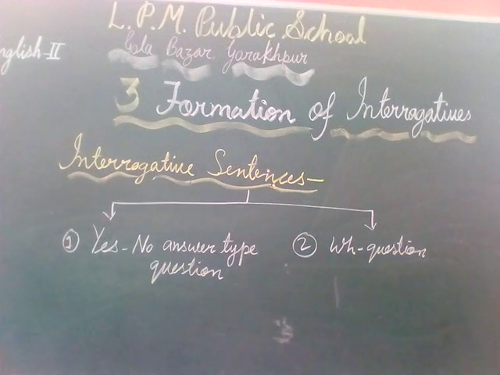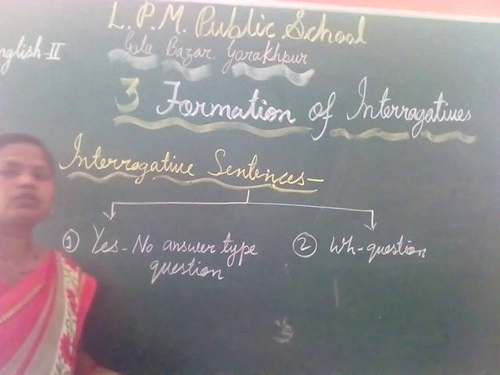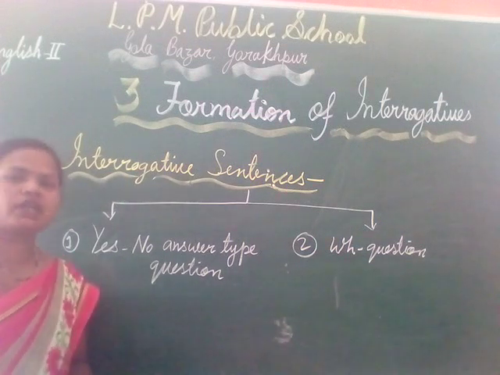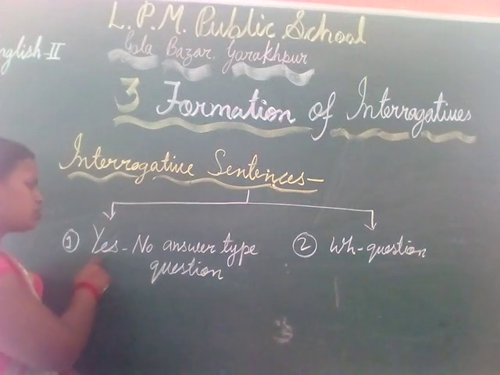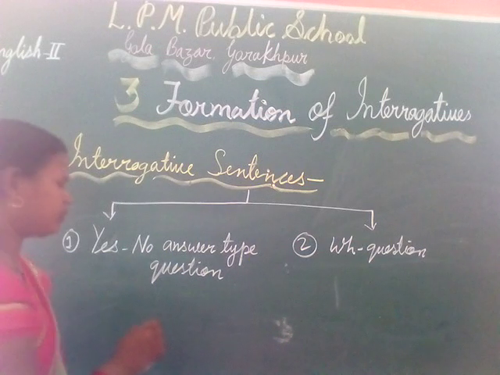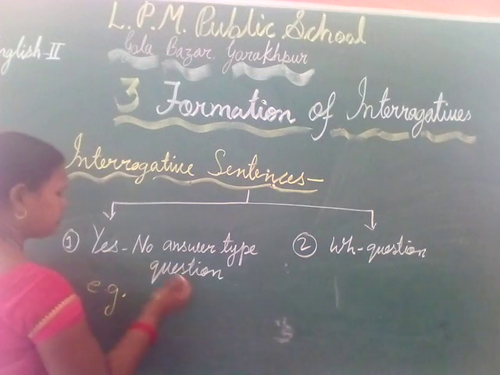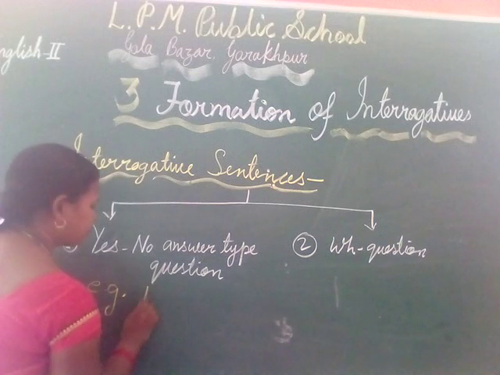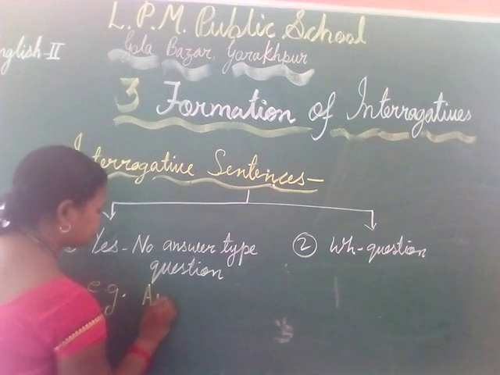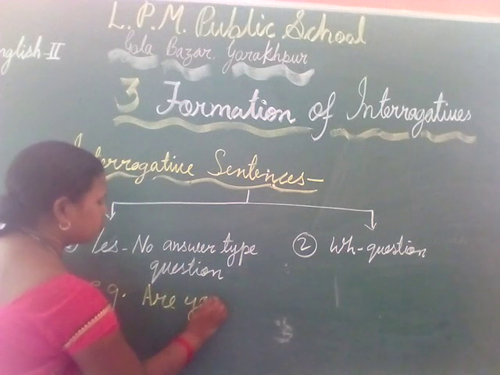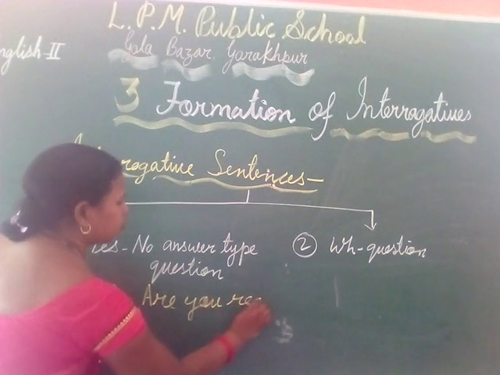First is yes no answer type, that is such questions or such sentences which have the answer in yes or no. For example, let's see the example I have given before: Are you reading?